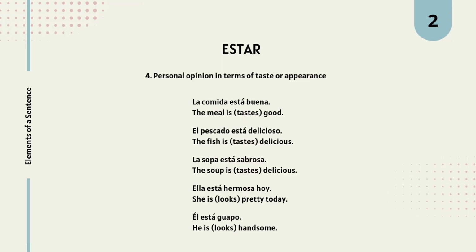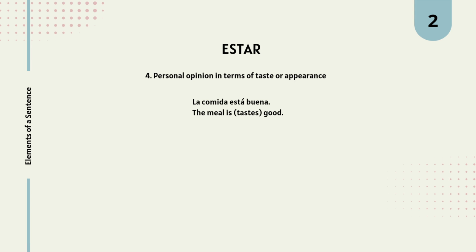Alright, let's move on to personal opinion in terms of taste or appearance. When estar is used with food, the English equivalent is taste or tastes. When estar is used with appearance, the English equivalent is look or looks. Let's see the examples. La comida está buena. The meal is good, or the meal tastes good.